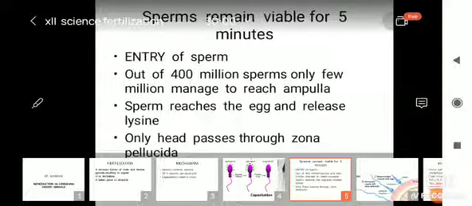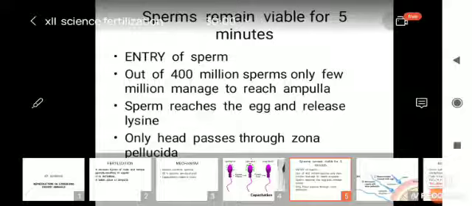Entry of sperm: out of 400 million sperms, only a few million manage to reach the ampulla. Through the vaginal tube, the sperms' movement is quite slow, 1 to 2 mm per minute, and they manage to reach through the uterus towards the fallopian tube in the ampulla and try to fertilize the egg.